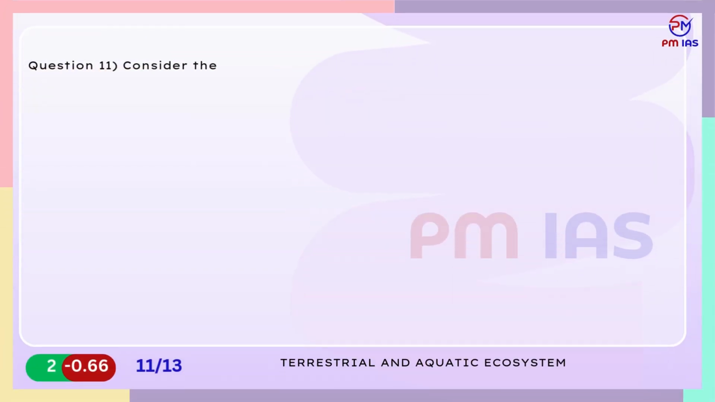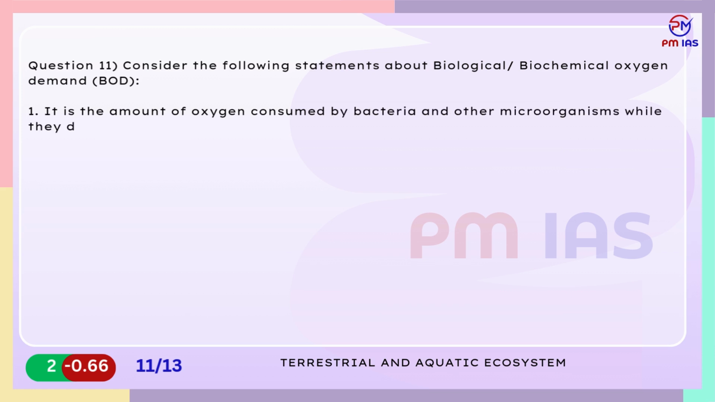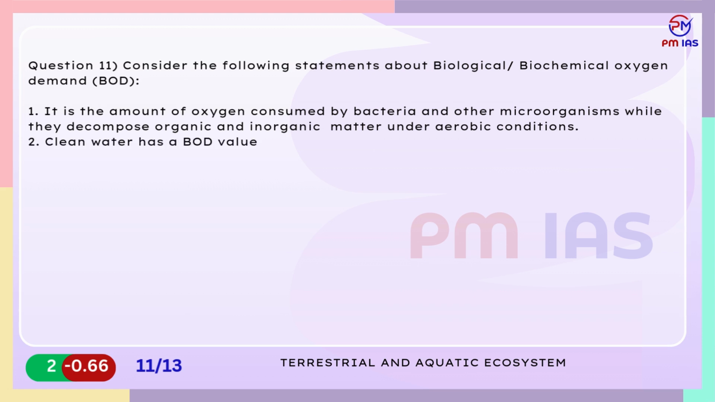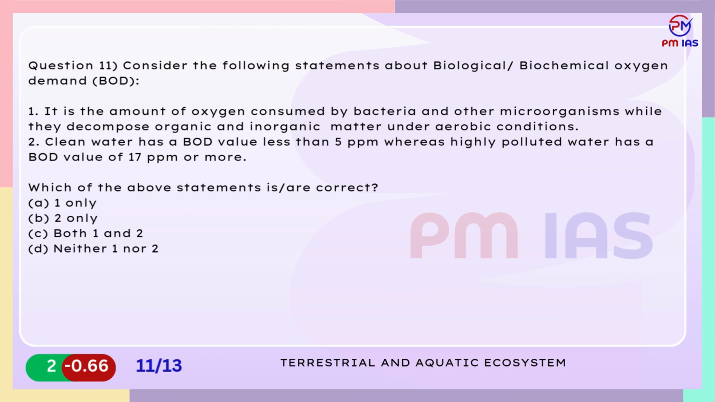Question 11. Consider the following statements about biochemical oxygen demand, BOD. 1. It is the amount of oxygen consumed by bacteria and other microorganisms while they decompose organic and inorganic matter under aerobic conditions. 2. Clean water has a BOD value less than 5 ppm whereas highly polluted water has a BOD value of 17 ppm or more. Which of the above statements is correct? A. 1 only. B. 2 only. C. Both 1 and 2. D. Neither 1 nor 2.